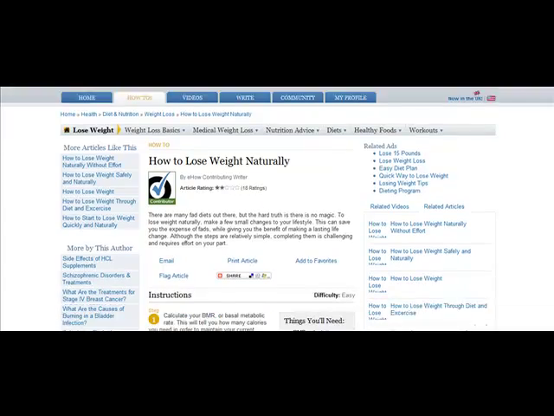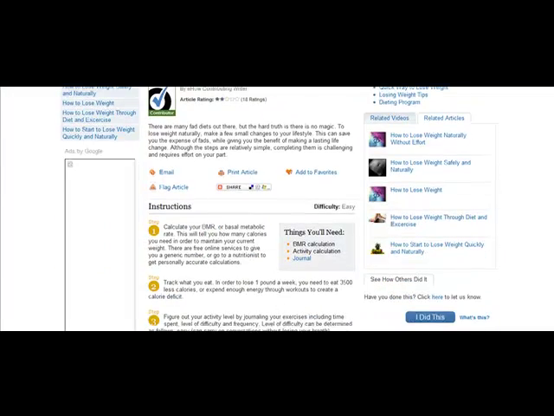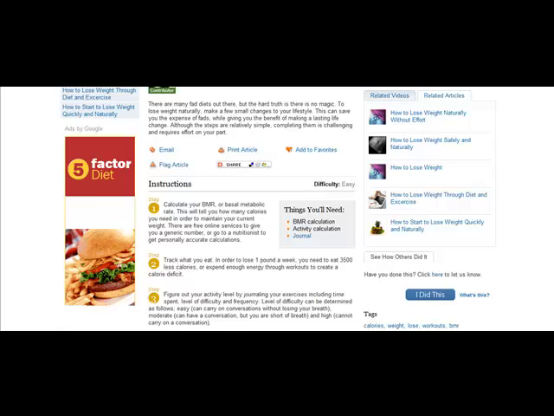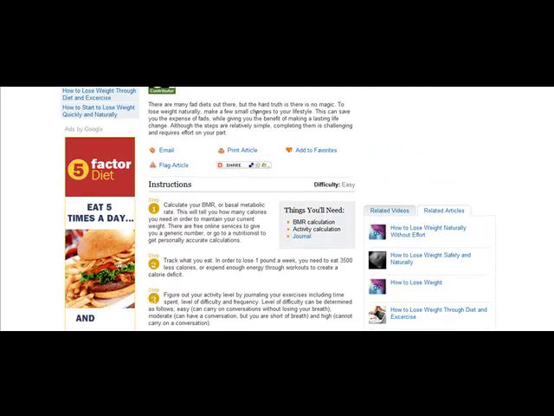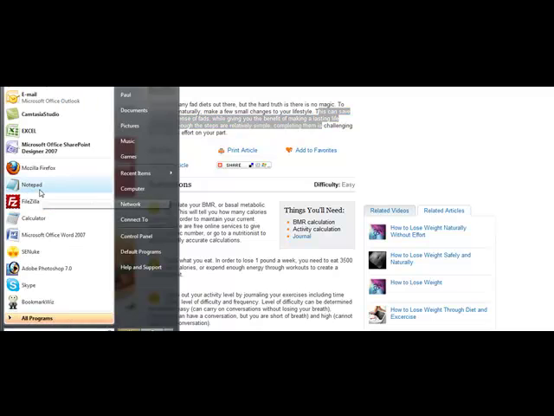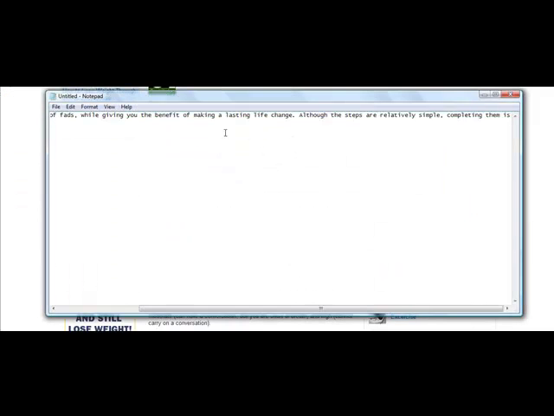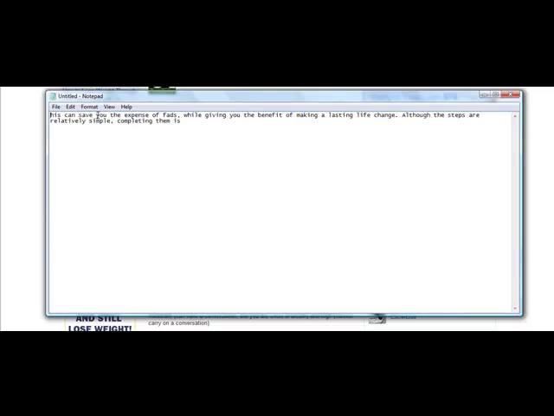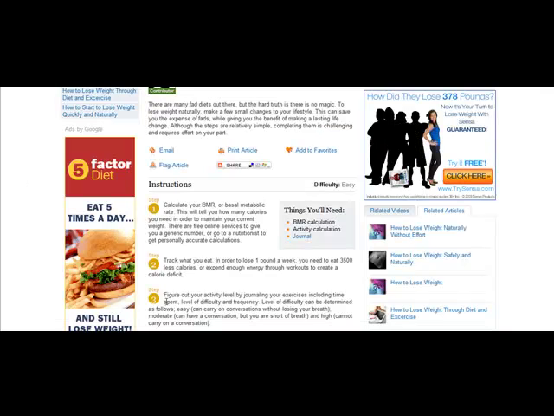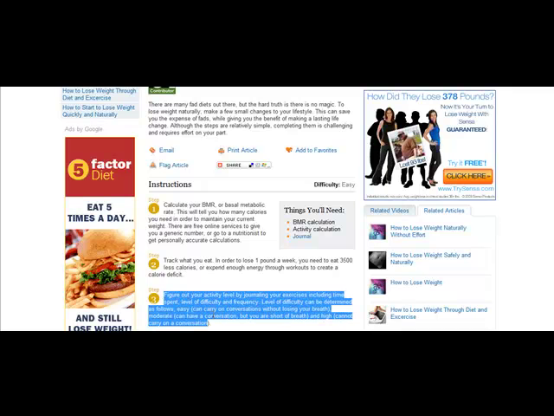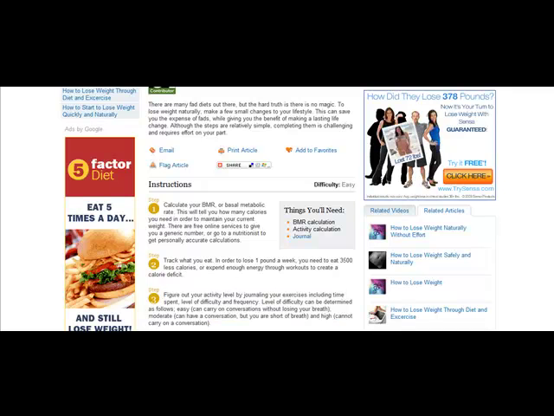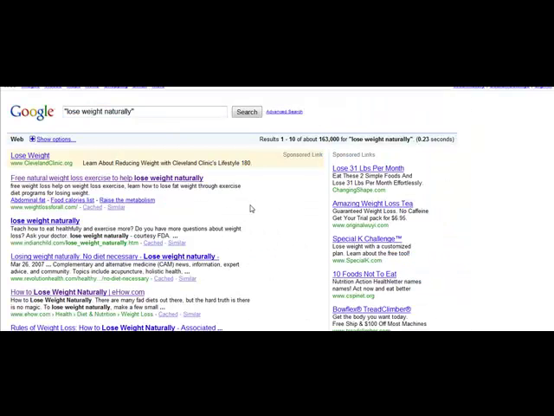Like how to lose weight naturally. You could take some ideas here of how to do that. Maybe you could say this can save you the expense of different things. You might take some ideas here and move this stuff into a notepad file, for example. So I could copy and paste this into a notepad file, do format word wrap, and take ideas and bullet points from this article and then reword it on my own. That's a fast way that you can go through and write articles.